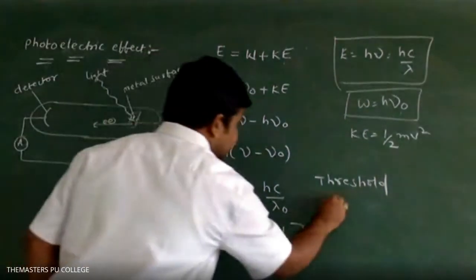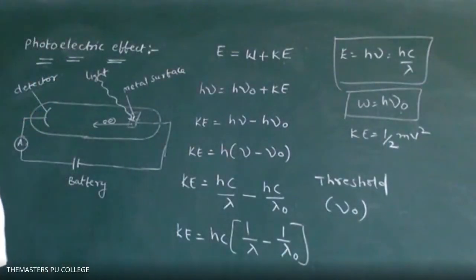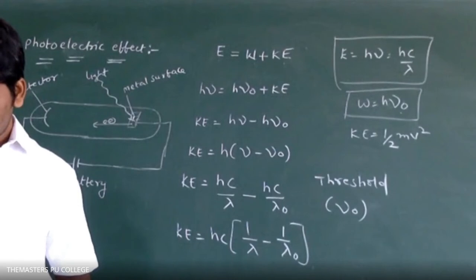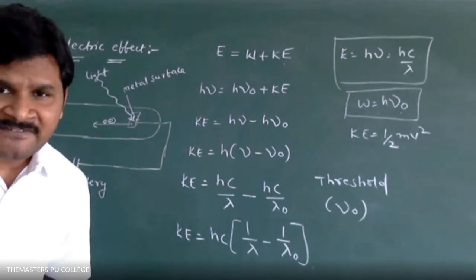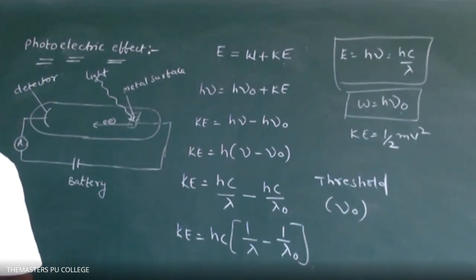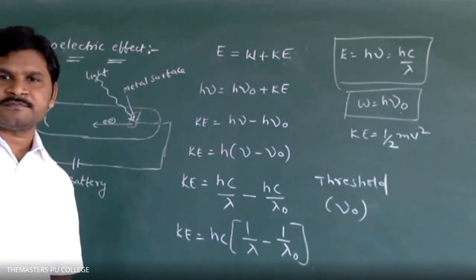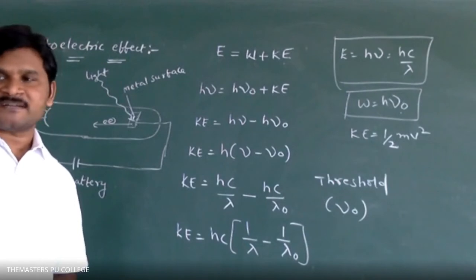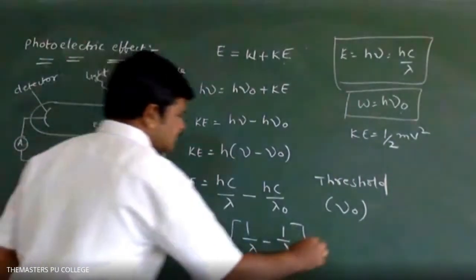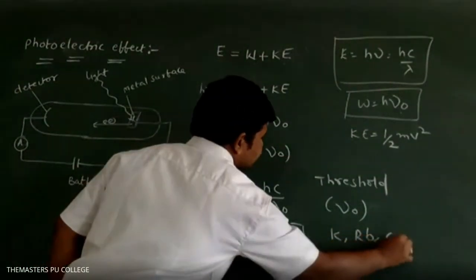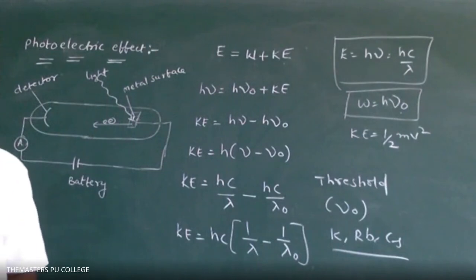Write in bracket nu naught. Next point. The photoelectric effect is readily exhibited by alkali metals like potassium, rubidium, and cesium.